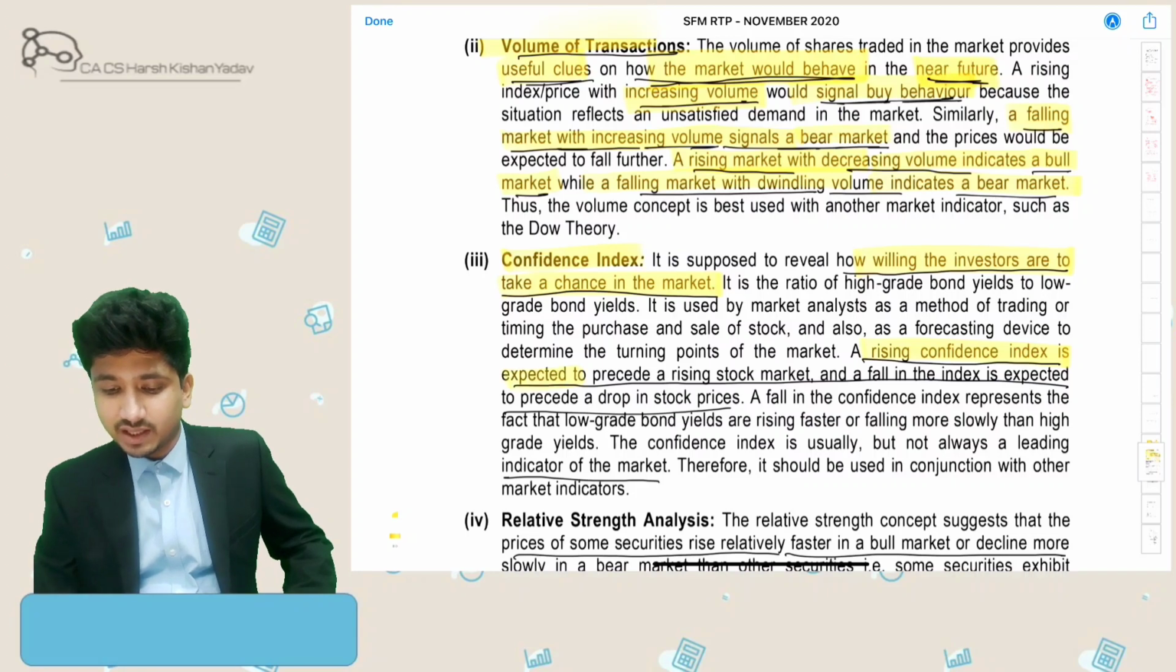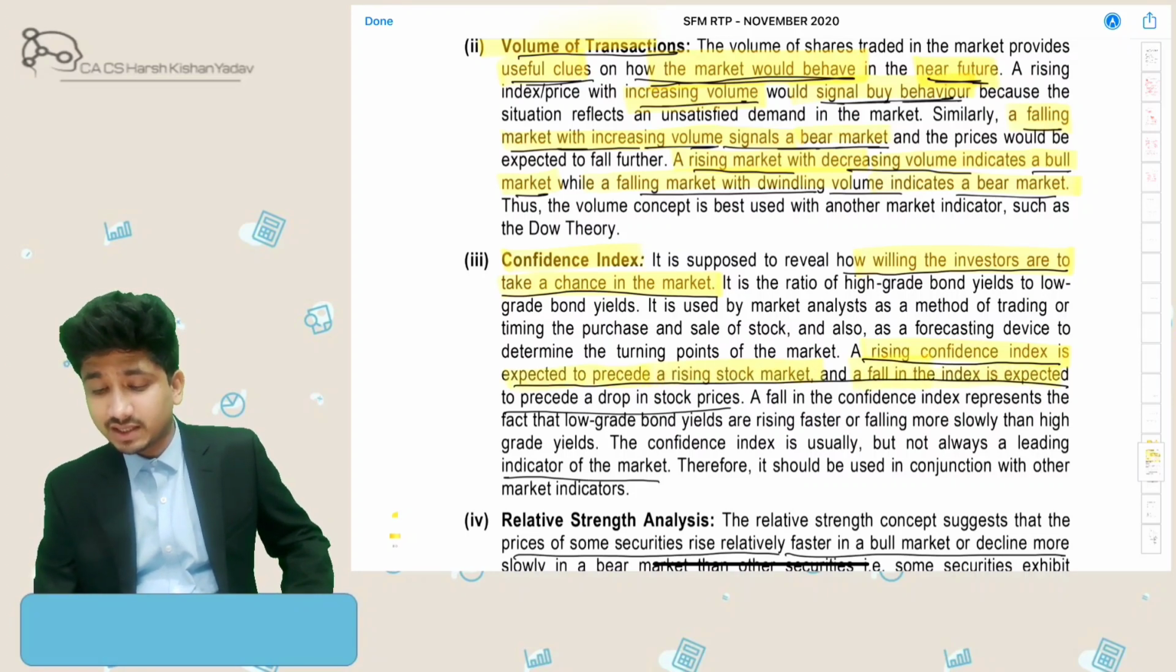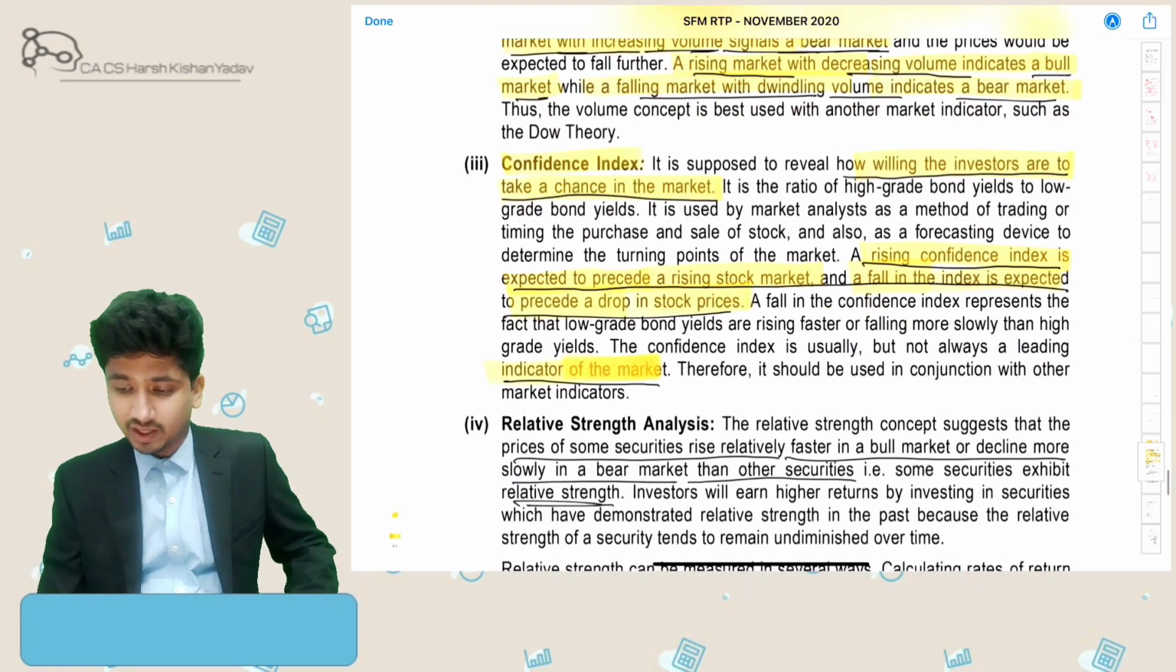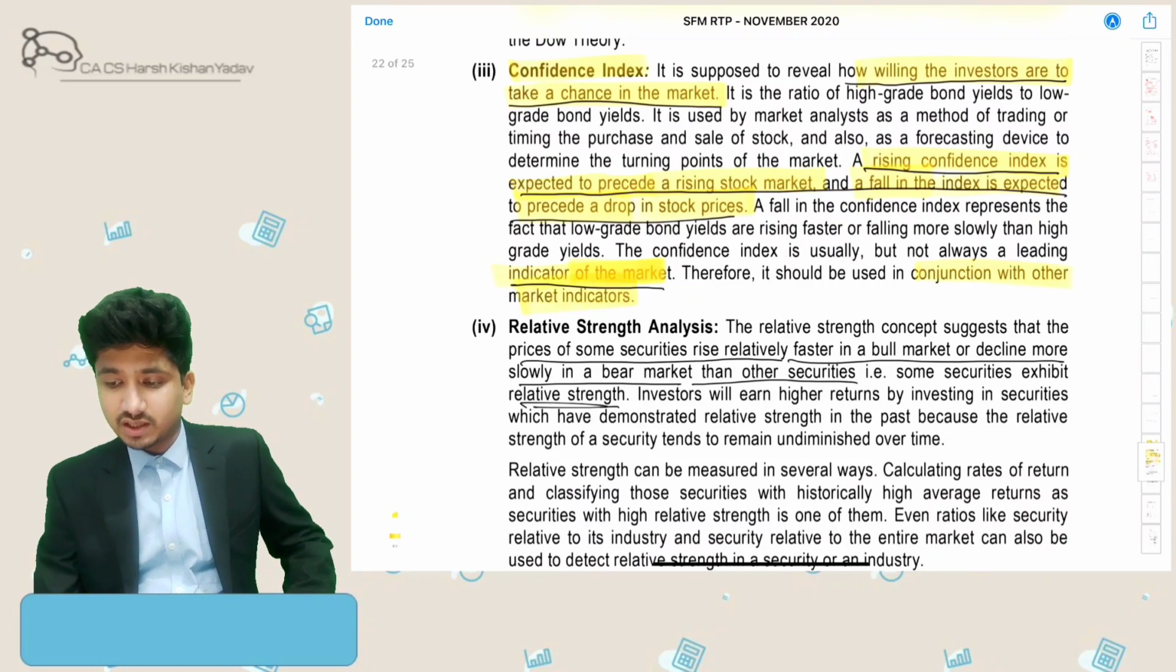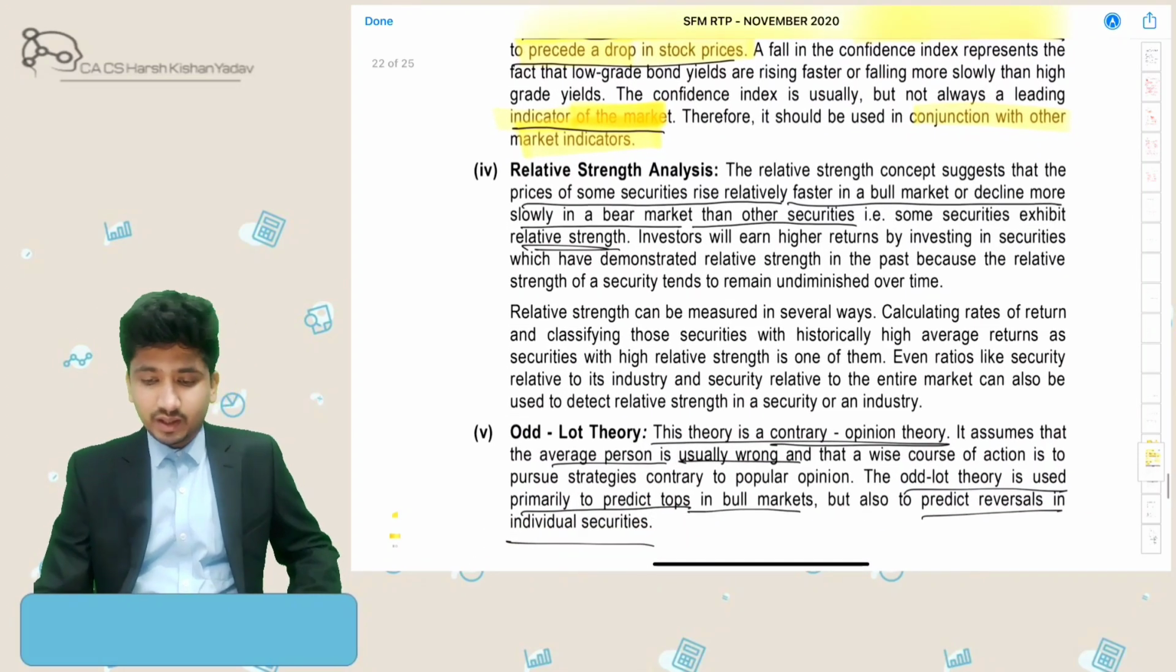A rising confidence index is expected to precede a rising stock market, and a fall in the index is expected to precede a drop in stock prices. This is an indicator of the market. It should be used in conjunction with other market indicators also.